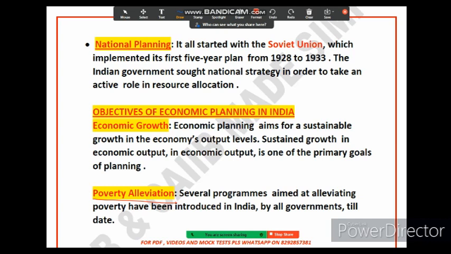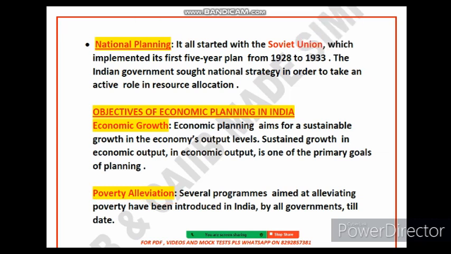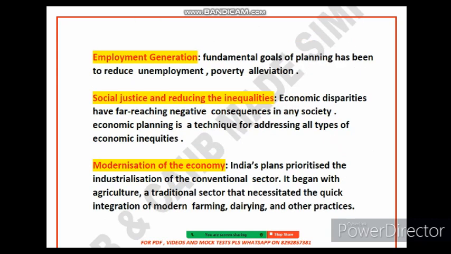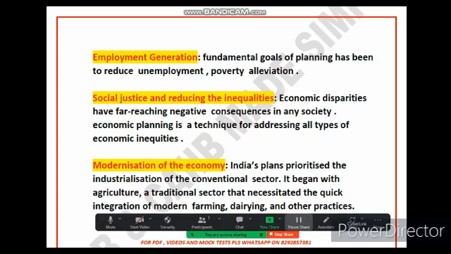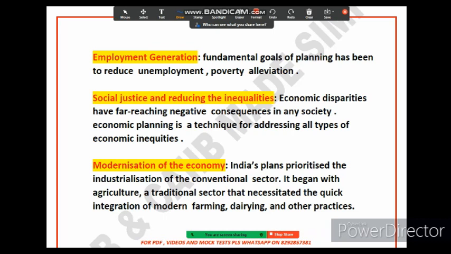So these are some of the important objectives of economic planning in India. The first objective we have talked about is economic growth. The second is poverty alleviation. The third is employment generation. So what does employment generation mean? Basically, employment generation means you are creating jobs for the people who are looking for work.